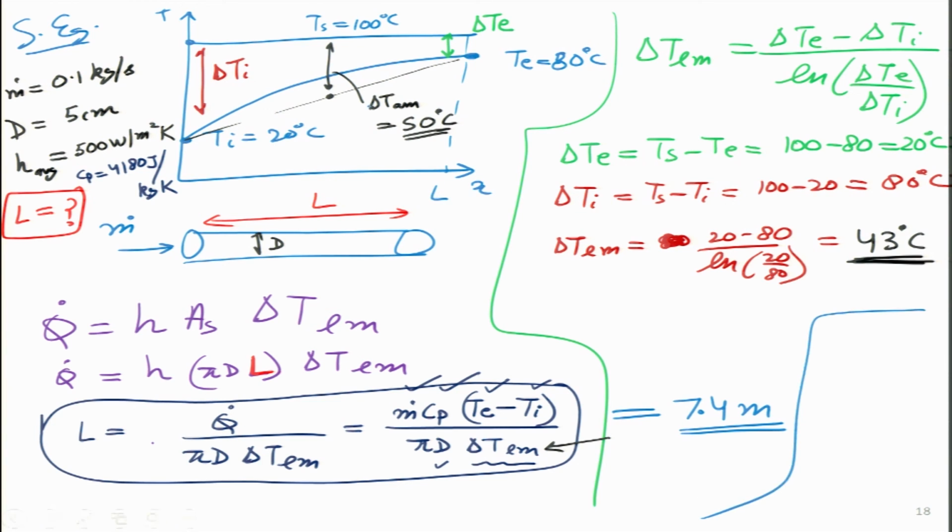But if I had taken the delta T arithmetic mean, then I would have got, because delta T is higher, I would have got a lower length, and this is a wrong value, because now as a designer, if I purchase a 6.4 meter pipe and then try to do it experimentally, I will fail, because I will not be able to get 80 degree temperature rise. I had underestimated the length, it will be much less.